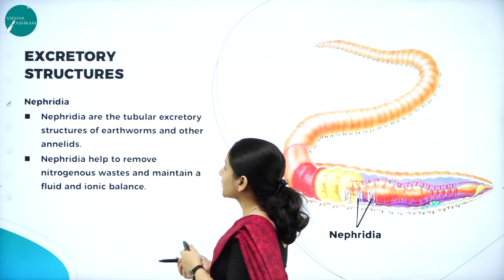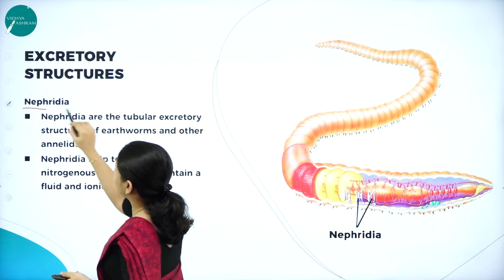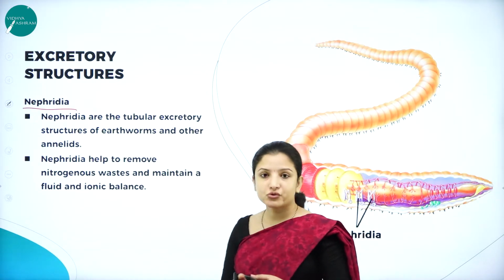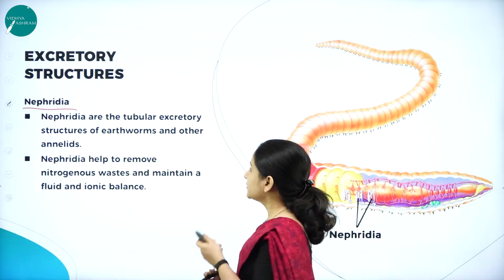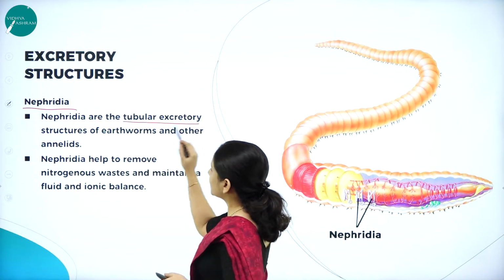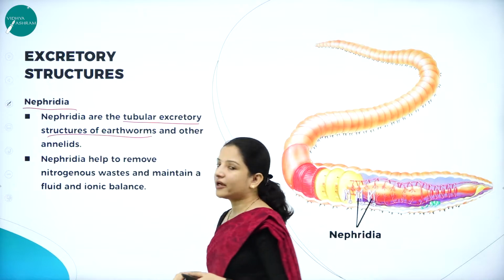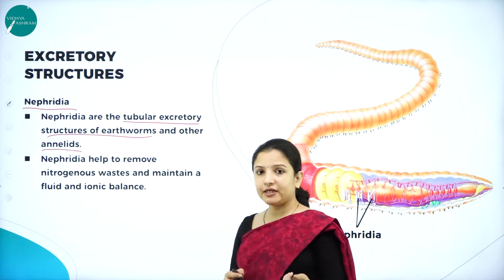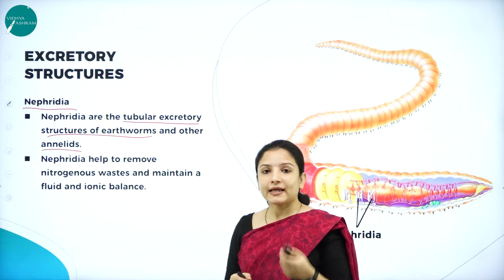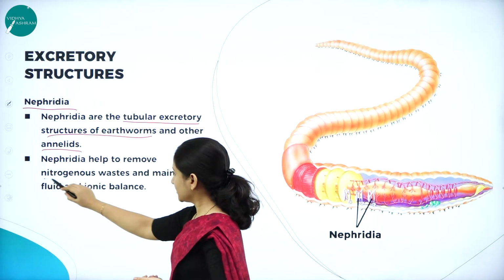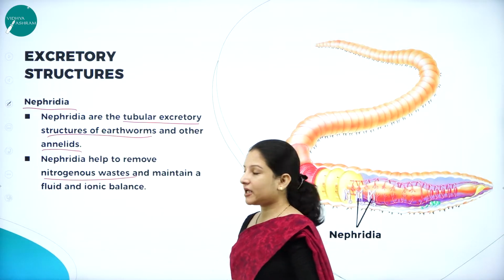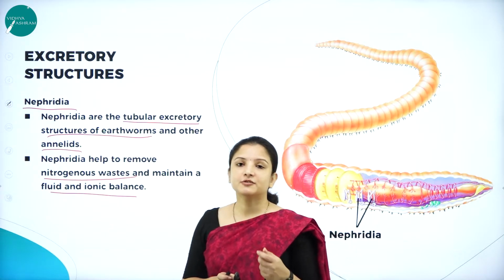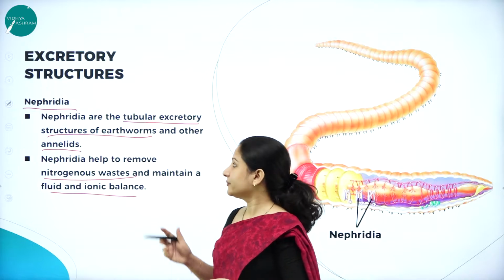Moving further, there is one more simple excretory structure which is called the nephridia. Nephridia are usually found in earthworms. They are the tubular excretory structures of earthworms and also most of the other annelids. Their main function is the removal of nitrogenous waste and maintaining the fluid and ionic balance. Here also, the excretion is by osmoregulation. So this is about nephridia.